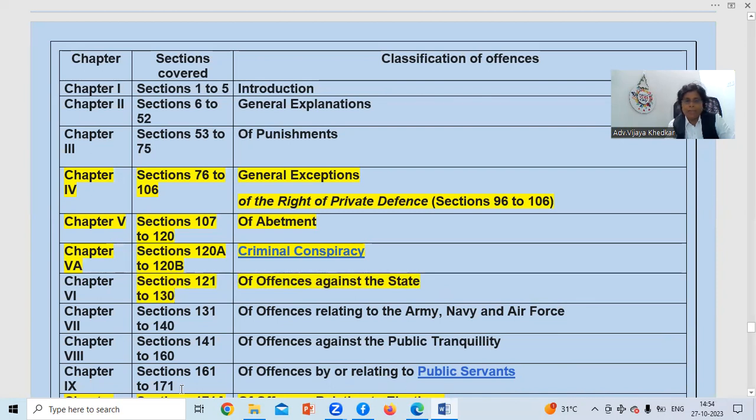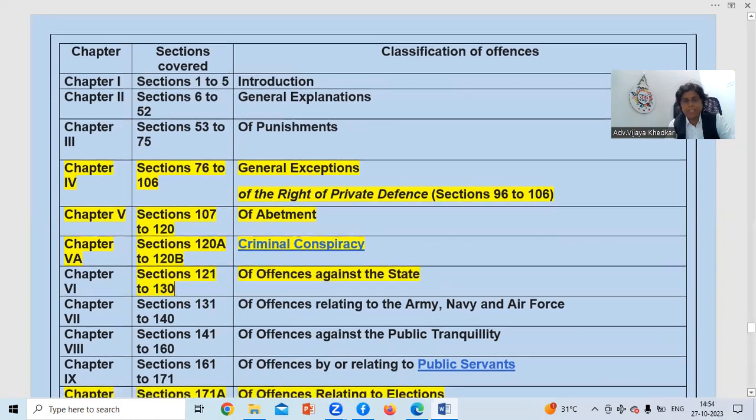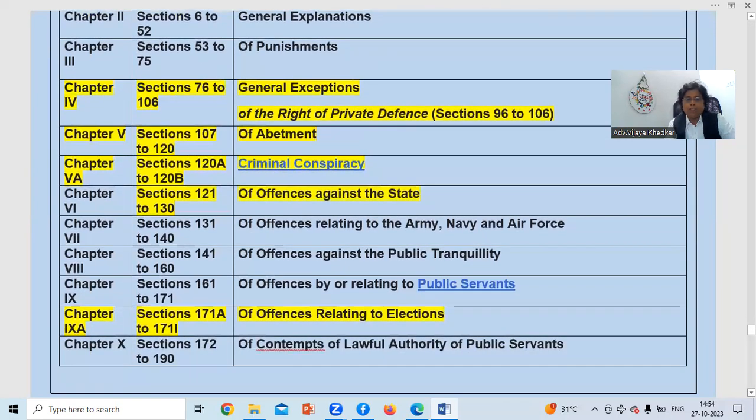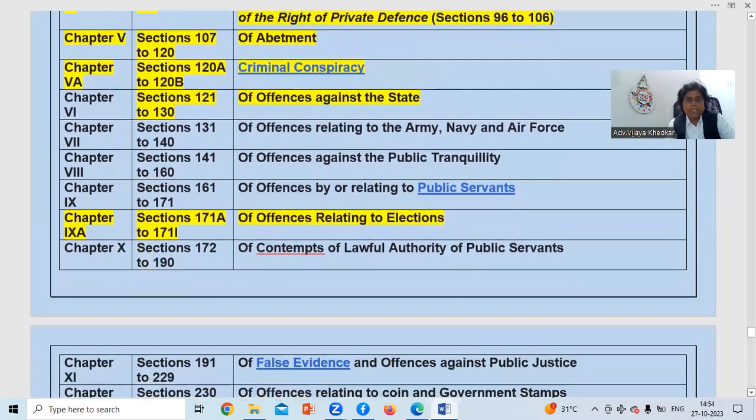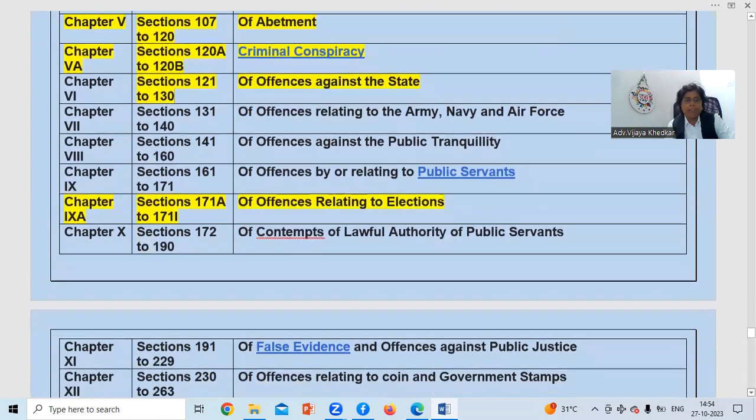Offenses relating to army section. These are not asked in exam. I'm just giving you an idea of how many chapters there are. Chapter 9A: one question was there about offenses relating to election. In one AIB it was asked about this chapter 9A, when it was inserted, and you will find out.